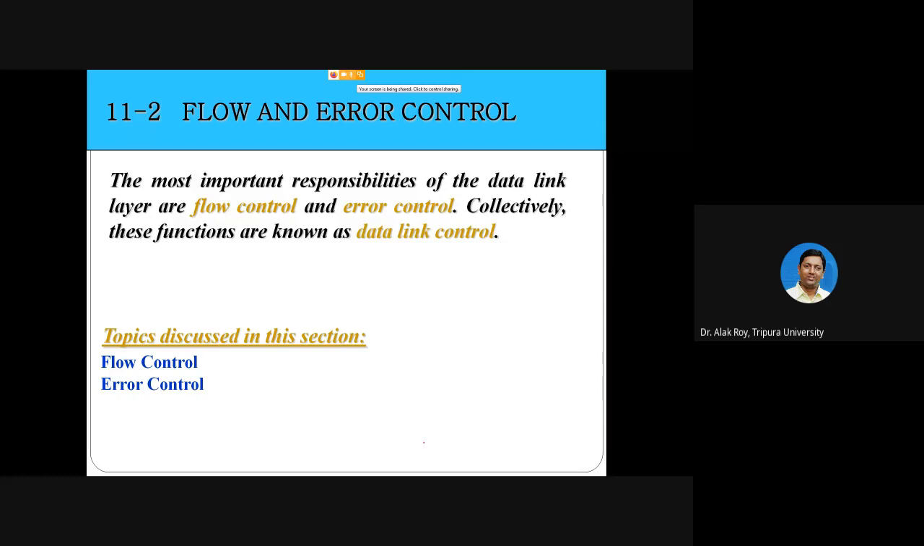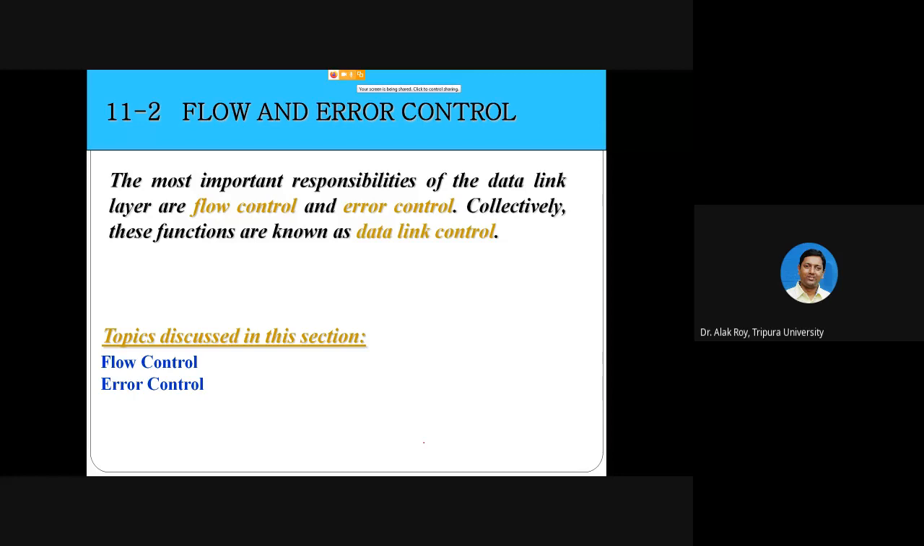Okay, let's continue with the next topic. Please remember that we are studying data link layer concepts and data link layer protocols. The most important responsibilities of the data link layer are, first, flow control, and second, error control. Flow control will take care of the flow of the information, whether it should be 4-bit, 8-bit, or 16-bit. That is flow control.